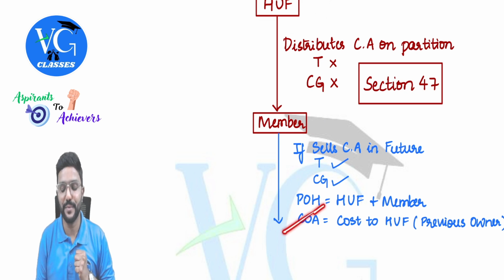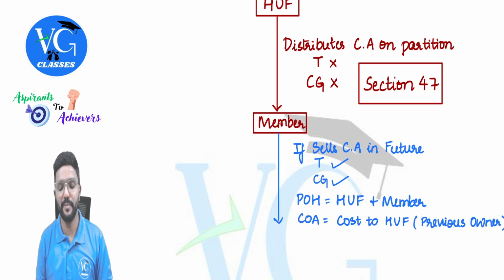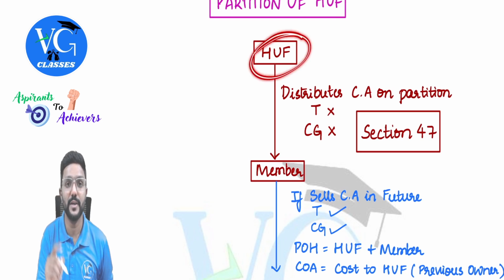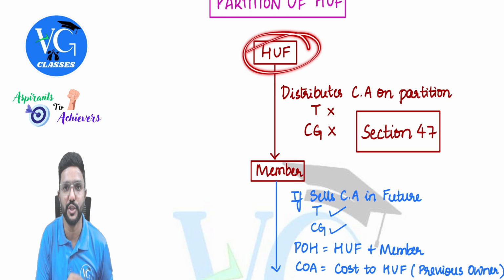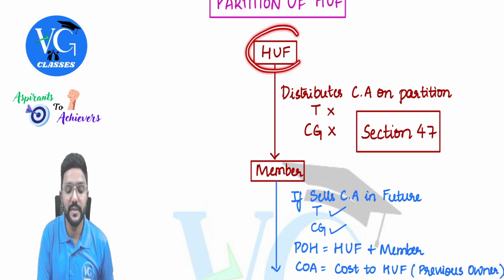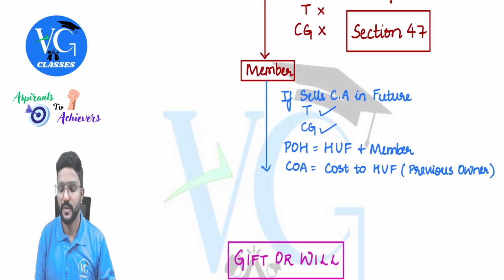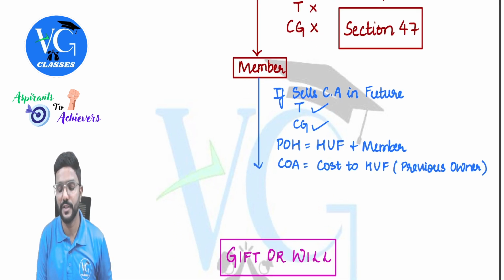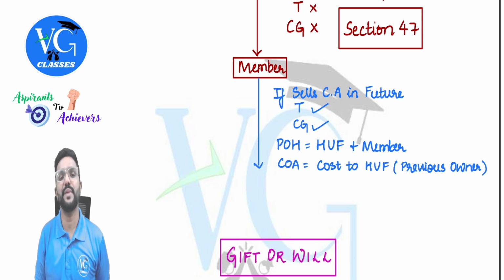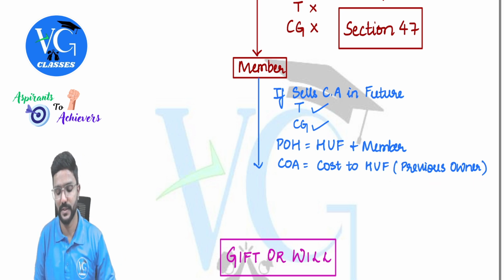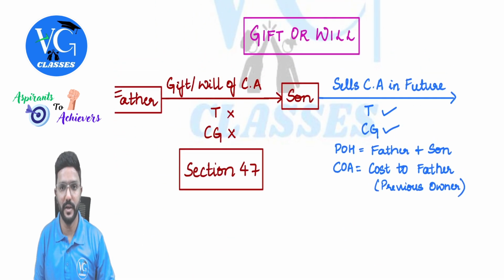And what is the cost of acquisition, sir? Cost of acquisition will be the cost of acquisition for HUF, because originally who purchased this asset? HUF. So the cost of acquisition for HUF will be considered as the cost of acquisition for whom? The member. Actually in the law they use the words cost of acquisition for the previous owner. So who was the previous owner? HUF. Got it? Yes.